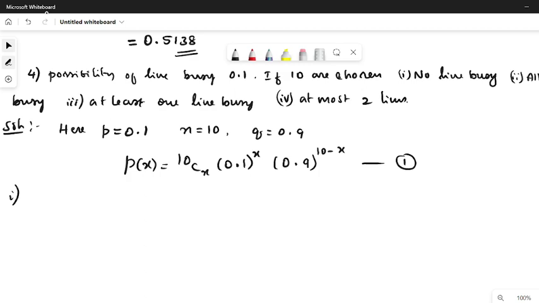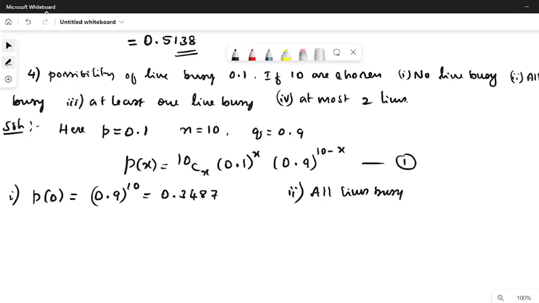Now first possibility, no line busy, that is p of 0, it will be 0.9 whole power 10, so approximately it is 0.3487. Second possibility, all lines busy, so I have to take x equal to 10, so p of 10 will be 0.1 whole power 10.